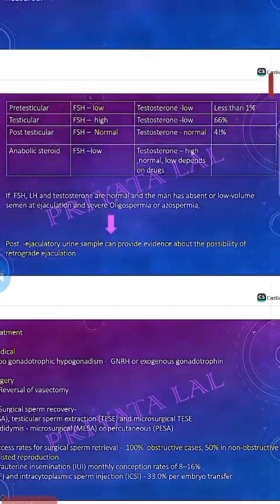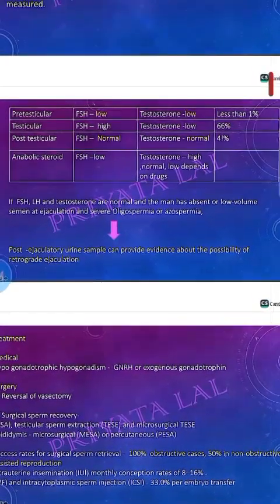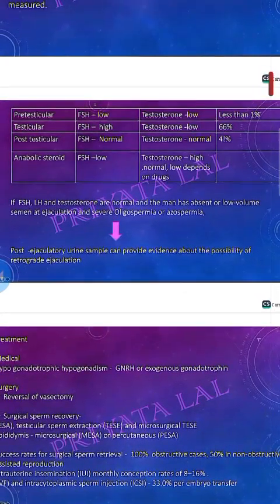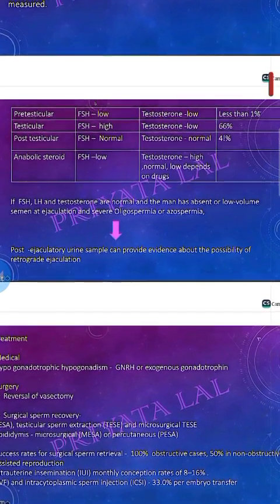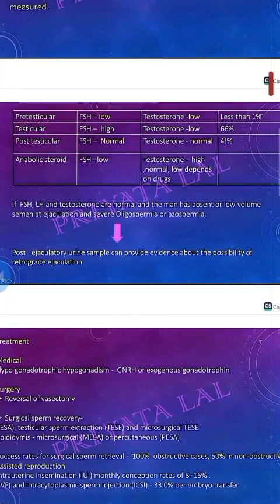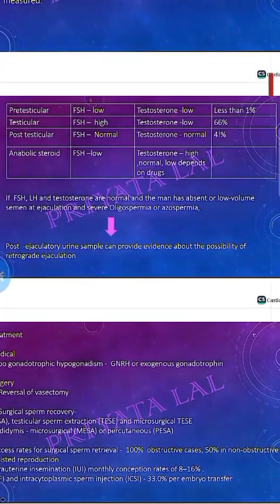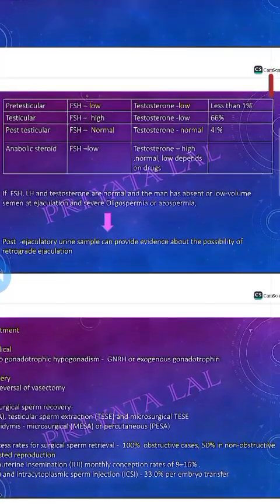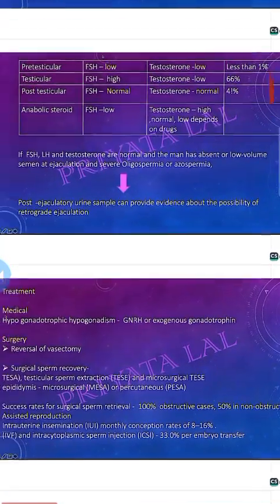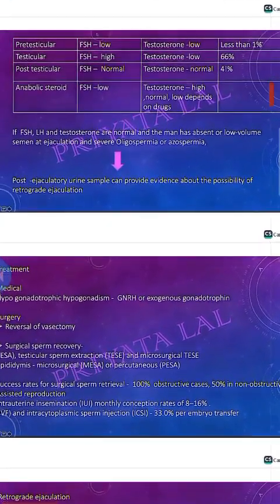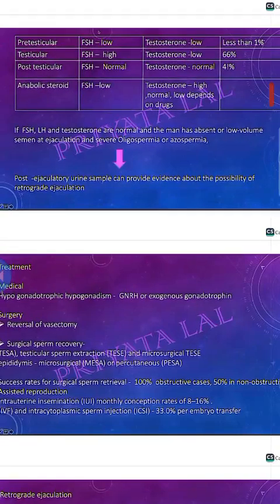If the FSH, LH, testosterone are normal, but there is a severe oligozoospermia or azoospermia, then you will repeat the semen analysis and do the FSH, LH and testosterone. So all these reports are normal, but still he has oligozoospermia or azoospermia. Then what will you do? Then you will do the post-ejaculatory urine sample that provides evidence about the possibility of retrograde ejaculation.